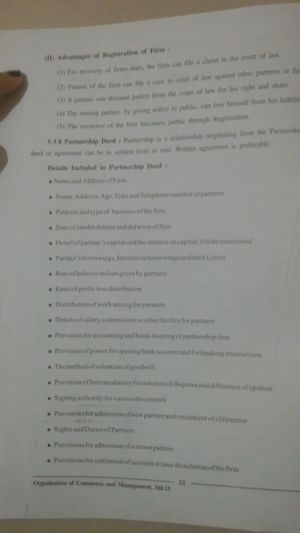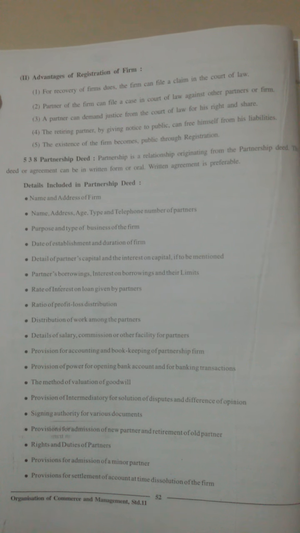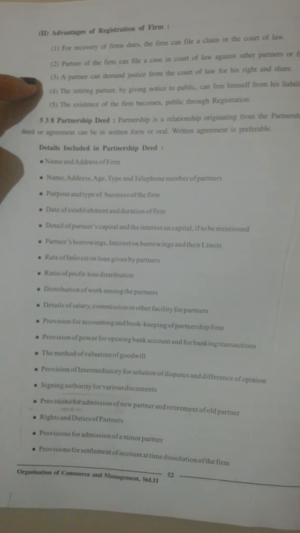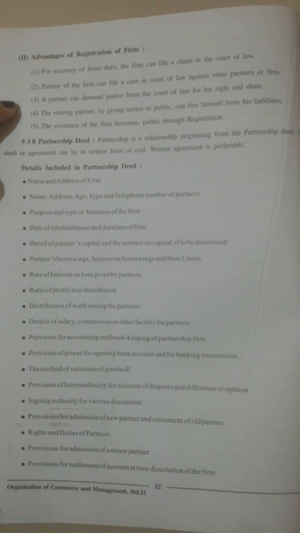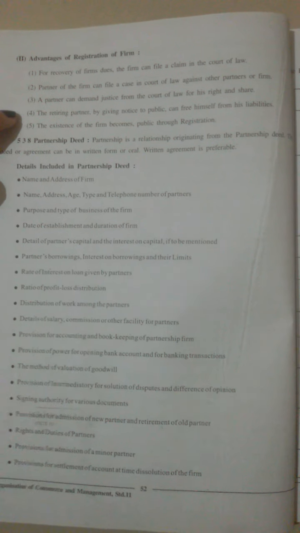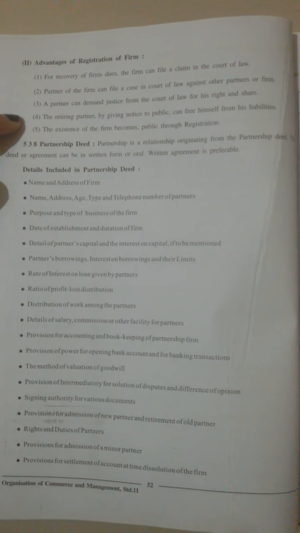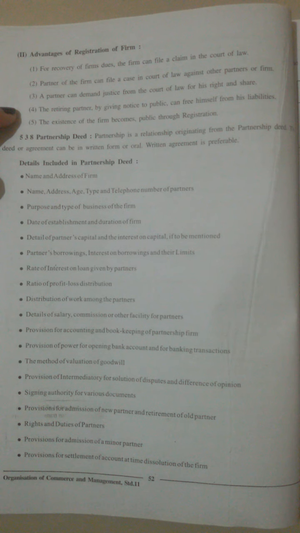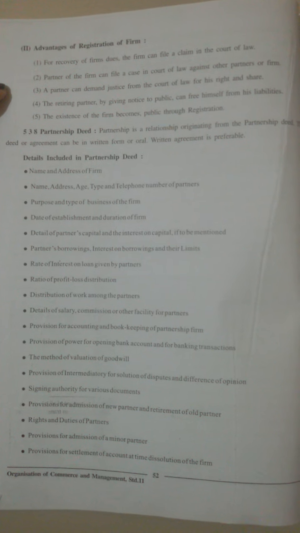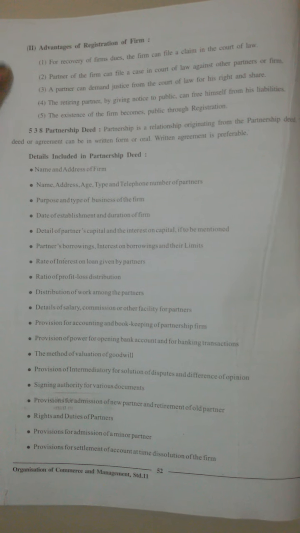Then what are the advantages of registration of the firm? So the first advantage is for recovery of the firm's dues, the firm can file a claim in a court of law. Then second, a partner of the firm can file a case in a court of law against other partners or the firm. Then third advantage is a partner can demand justice from the court of law for his right and share. Fourth one is the retiring partner, by giving notice to the public, can free himself from his liabilities. And fifth one is the existence of the firm becomes public through registration.